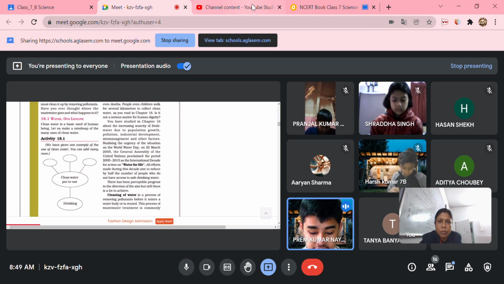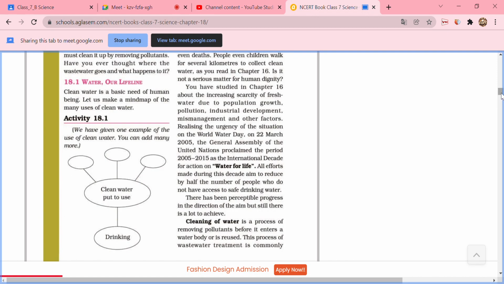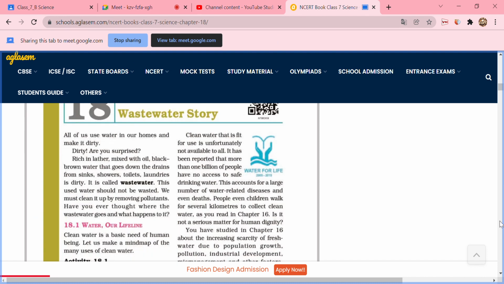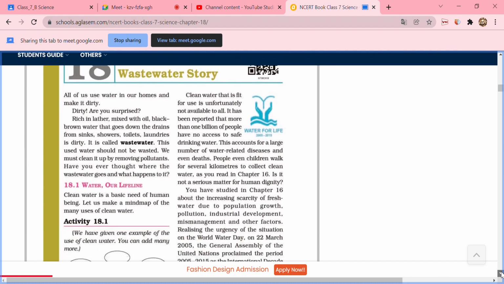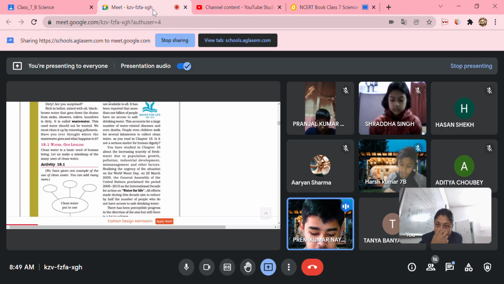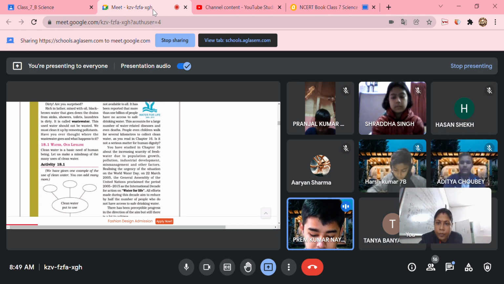Clean water that is fit for our use is unfortunately not available to all. It has been reported that more than 1 billion people have no access to safe drinking water. This accounts for a large number of water-related diseases and even deaths. People, even children, walk for several kilometers to collect clean water, as you read in chapter 16. Is it not a serious matter for human dignity?